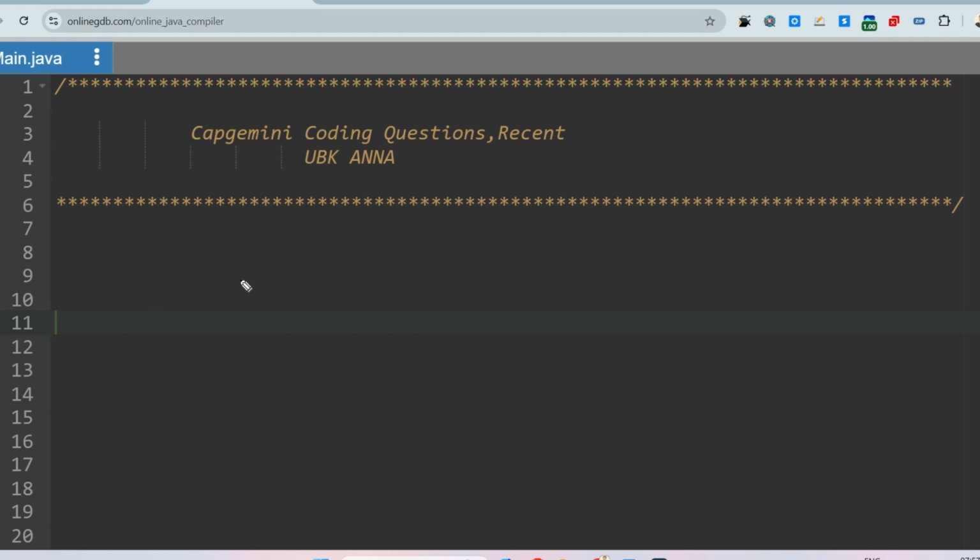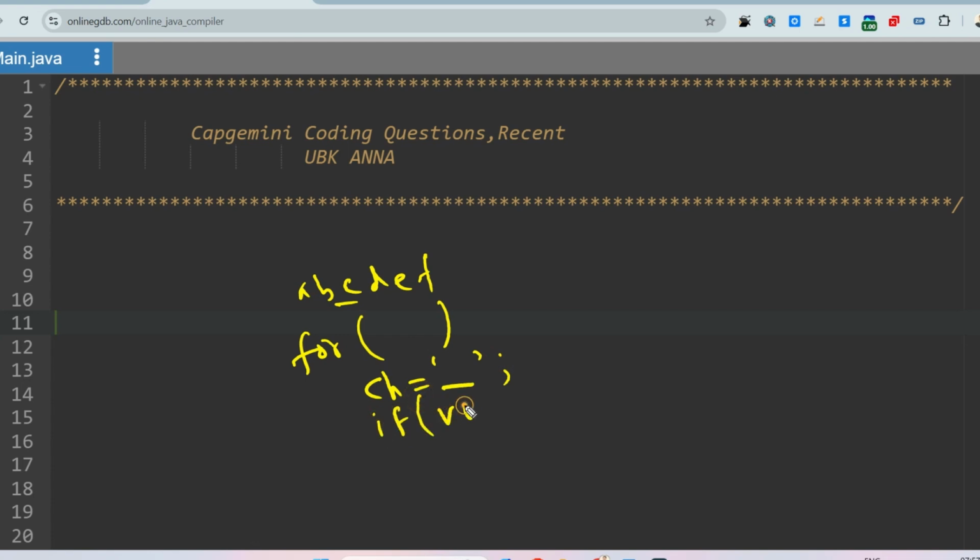So what will be our approach to the solution? At first, this is the string A, B, C, D, E, F. Let's say we have to go through all the elements of that string. Store the current character here. Then check if this is a vowel.